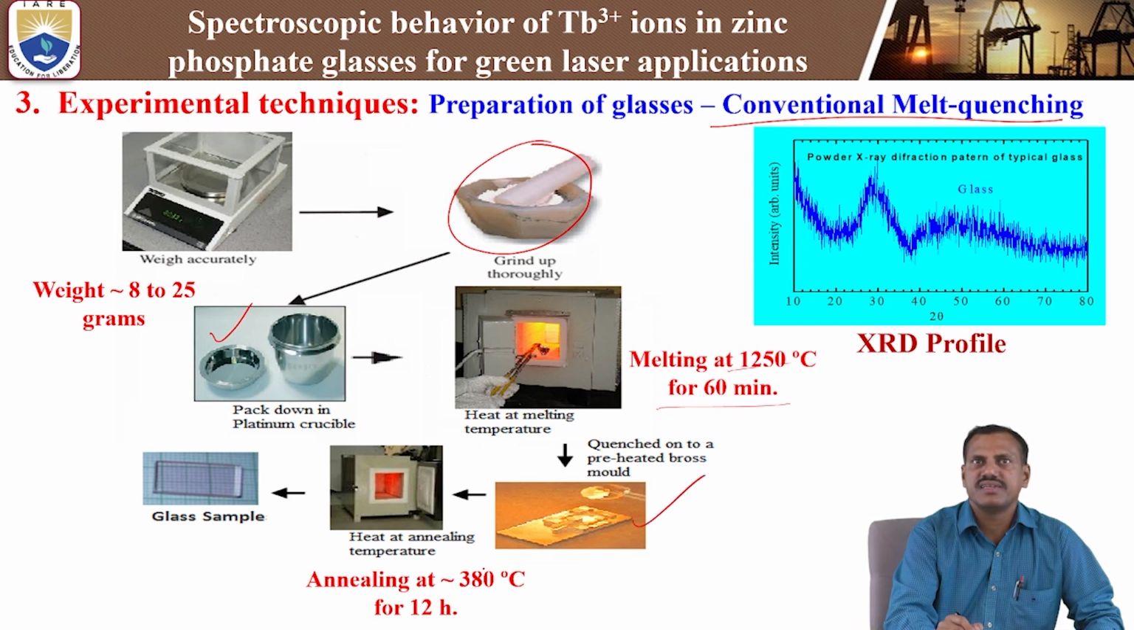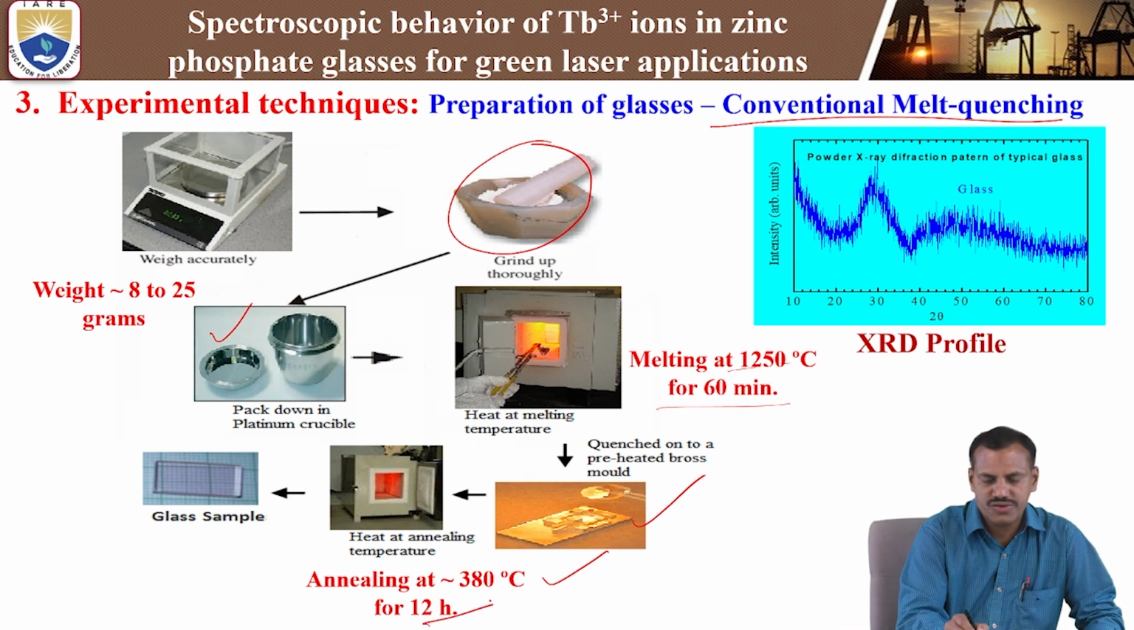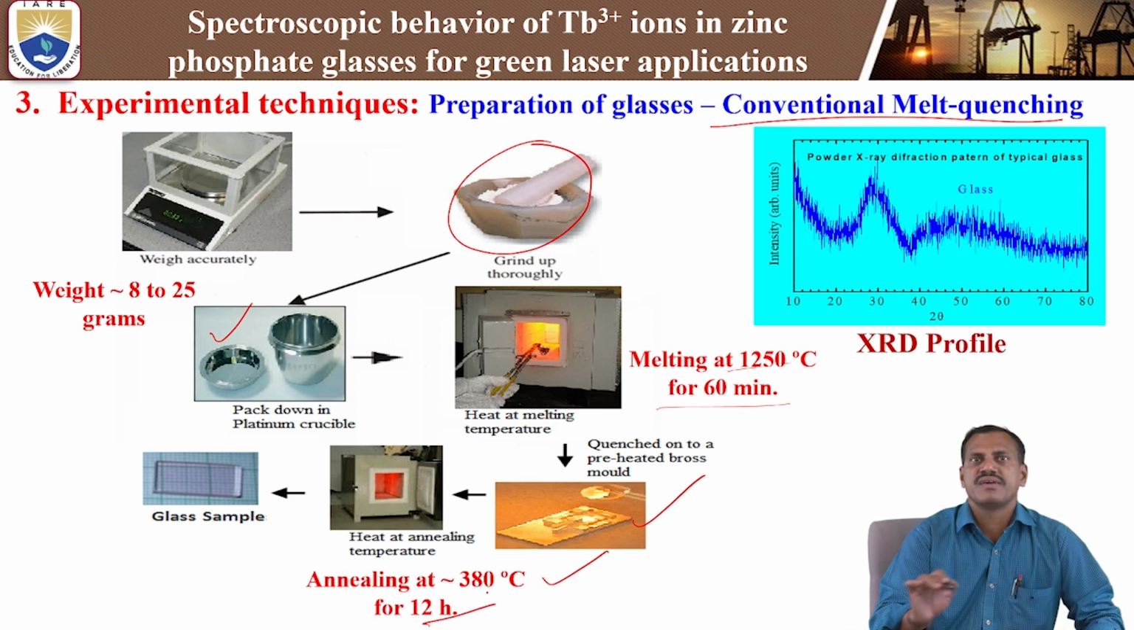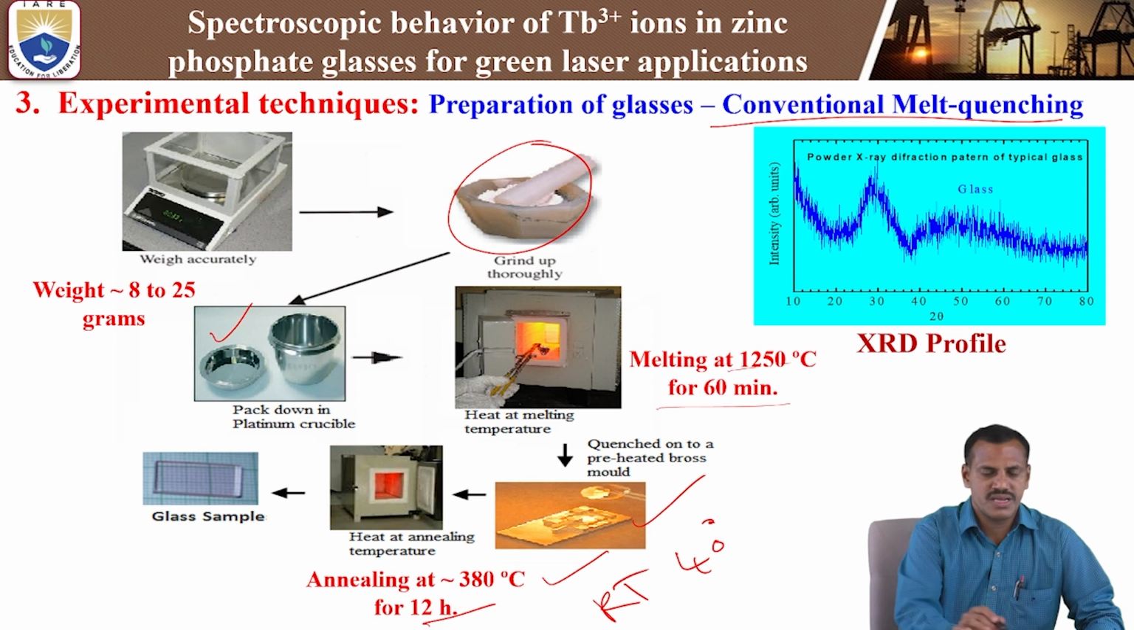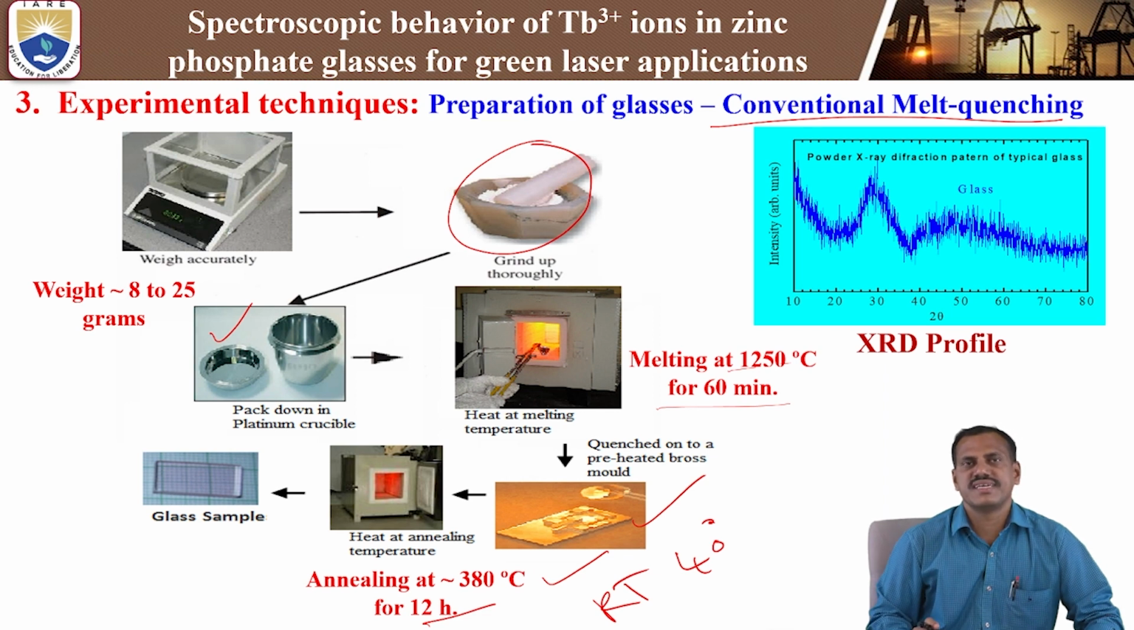After that, we have to keep it in the annealing furnace at the temperature of 380 degrees centigrade. The time duration is 12 hours, so half a day we have to keep it in the annealing furnace. After it comes from 380 degrees centigrade down to room temperature, at 40 degrees centigrade or 35 degrees centigrade, we take out the glass sample. After taking the glass sample, we have to cut small pieces as per our desired size. We have to cut and polish well on both sides.